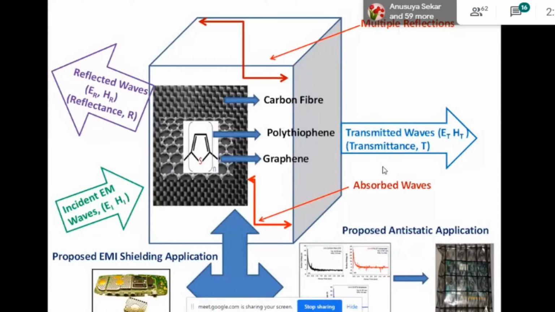So the same reflection, transmission and absorption phenomena occur whenever the rays strike the surface of our composite material. And we propose the following applications: we can prepare anti-static bags from this composite material, and for mobile phones or internal circuits, we can provide a coating for EMI shielding purpose.